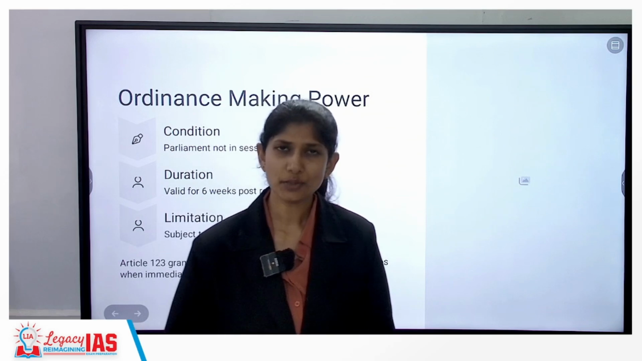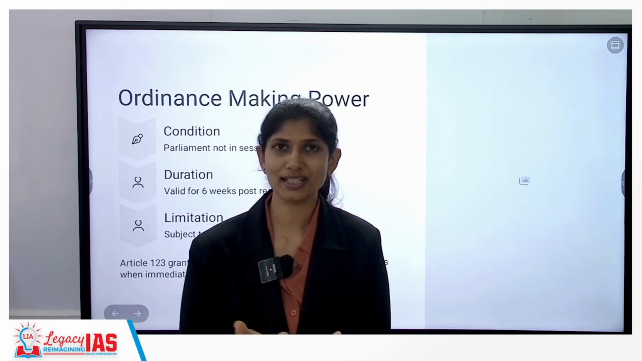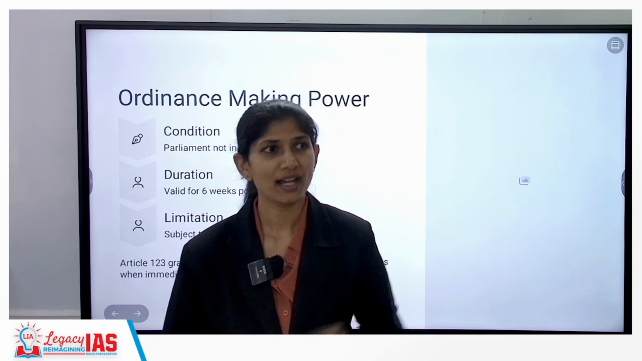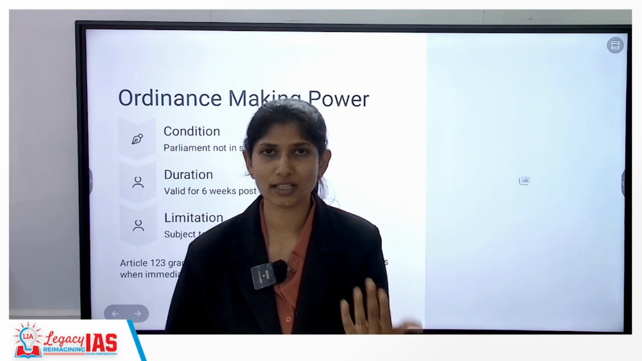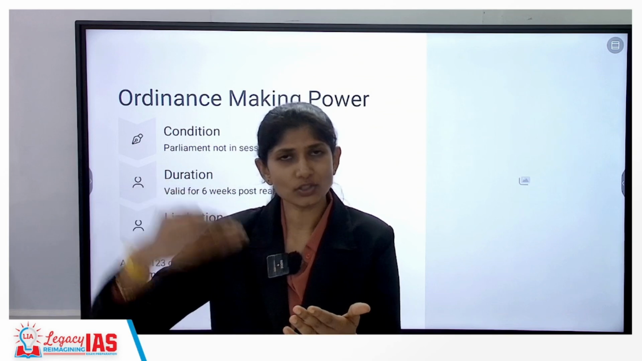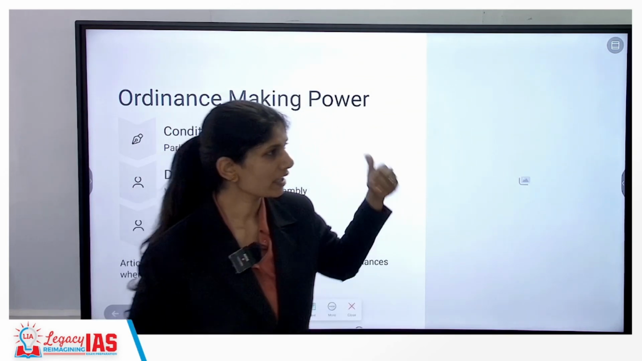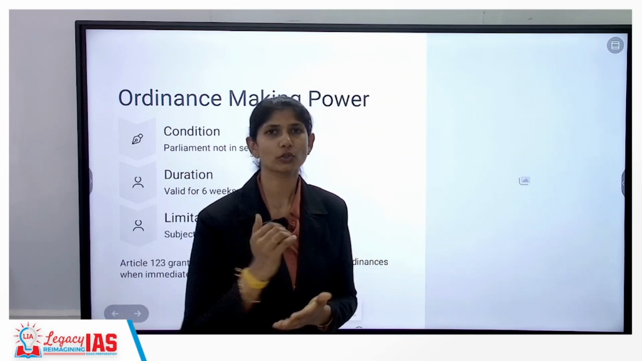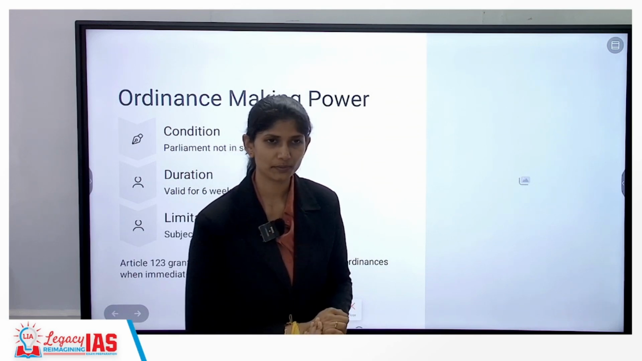Now, when the President issues an ordinance, it will have the same capacity and effect as a law of Parliament, but only temporary in nature. If Parliament cannot abridge a fundamental right, then an ordinance also cannot abridge a fundamental right. Understanding? If in normal scenarios Parliament cannot make a law on a subject, then an ordinance also cannot do that. Right? I am telling only in normal scenarios.